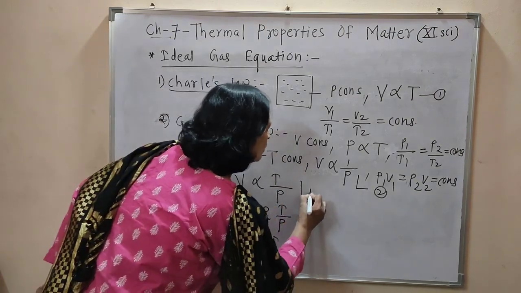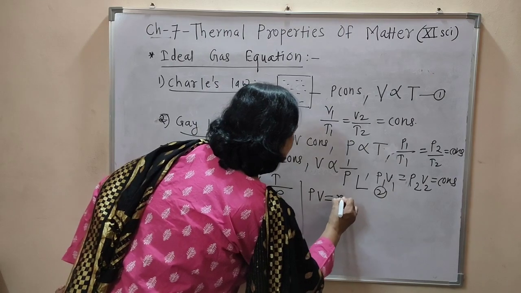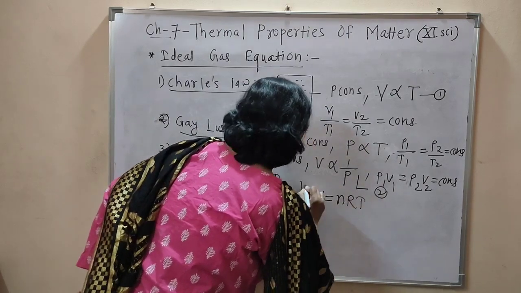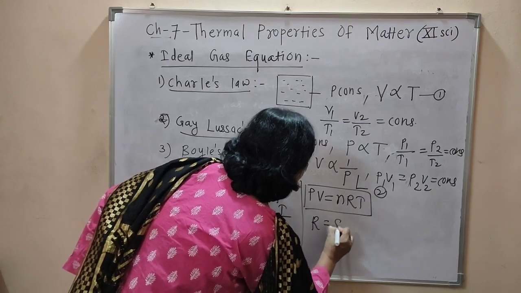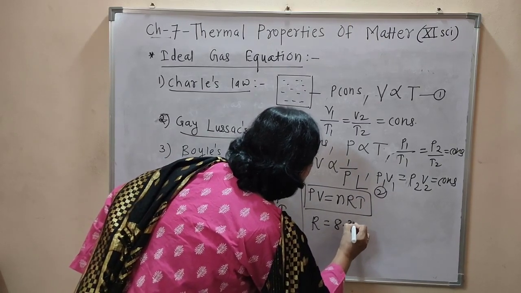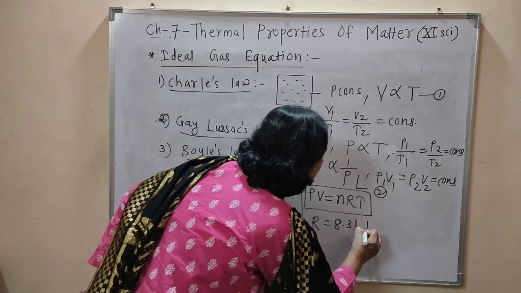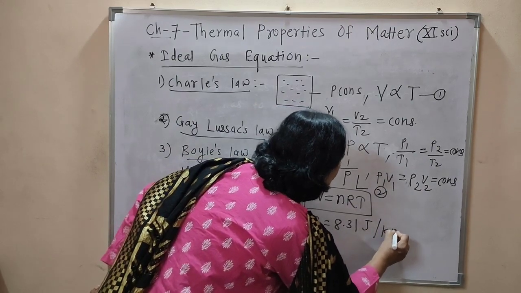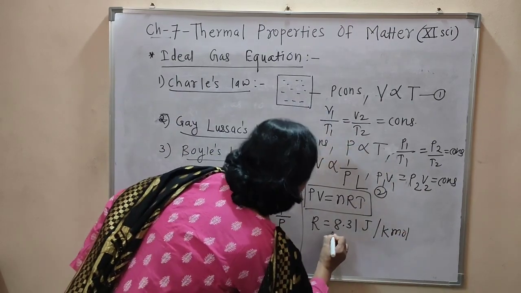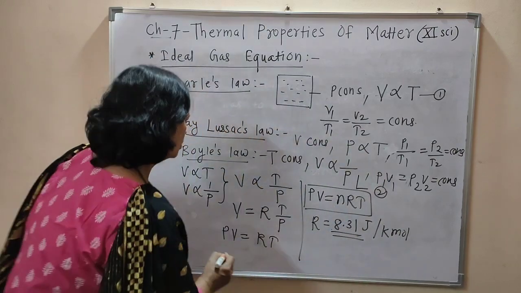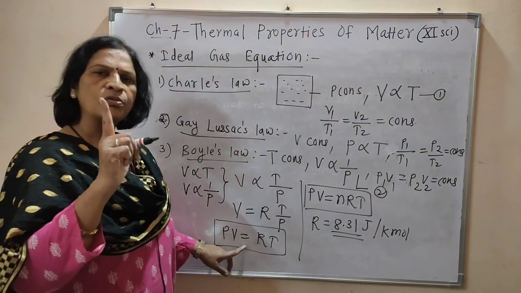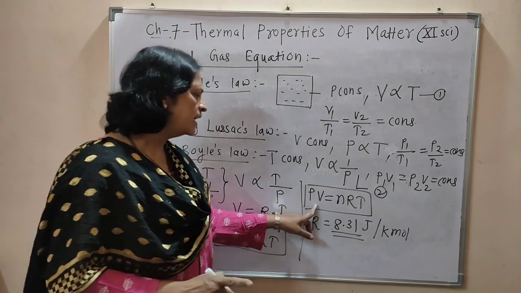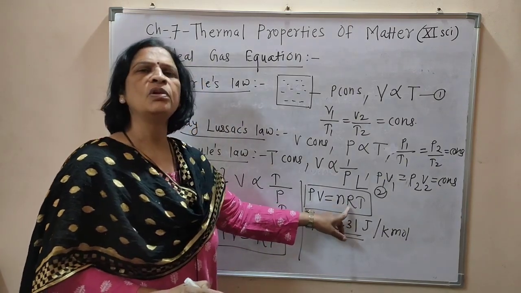Now for n moles of gas, we can write PV equals nRT, and R is the universal gas constant, and its value is 8.31 joule per kilo mole. This is the ideal gas equation for 1 mole of a gas, and this is the ideal gas equation for n moles of a gas.